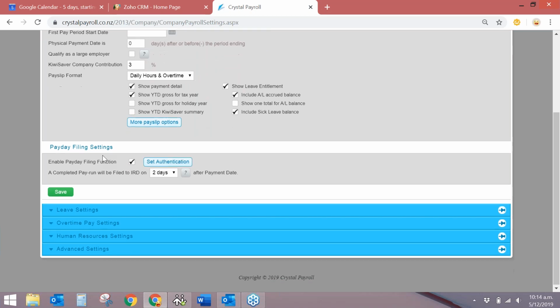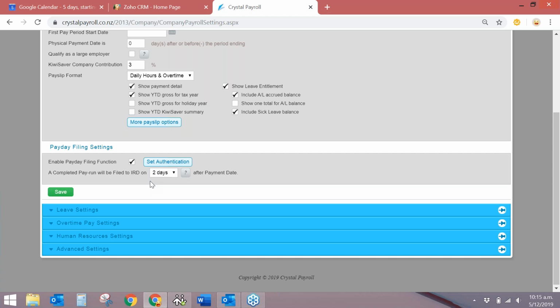And then you've got your payday filing settings. Our system automatically sends over your payday filing information to the IRD. When you first sign up, you'd come into here and click on set authentication. That will redirect you to the MyIR website, and then you just authorize Crystal Payroll to do your payday filing. I've enabled it to be automatic, so every time you process a pay, it's going to send over that information to the IRD to be compliant with the payday filing.